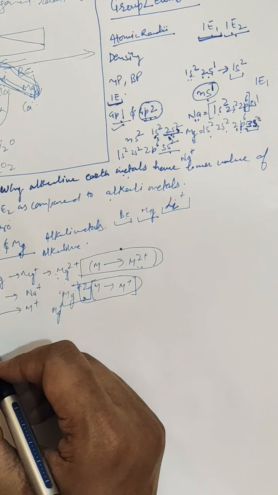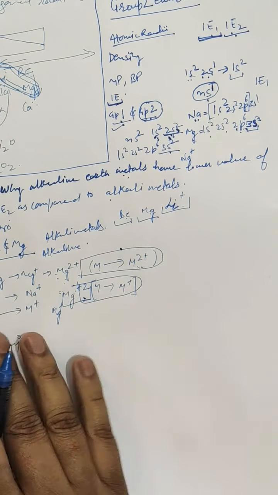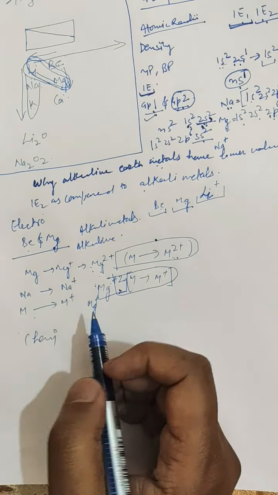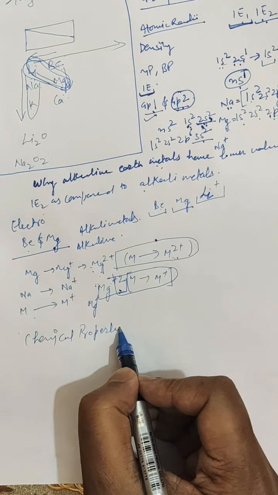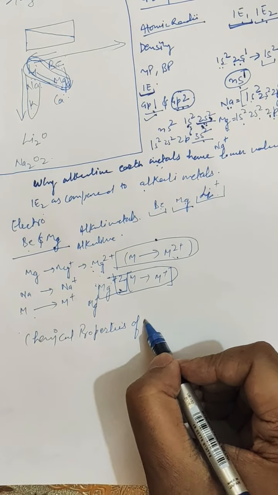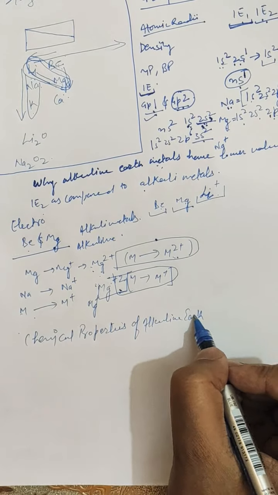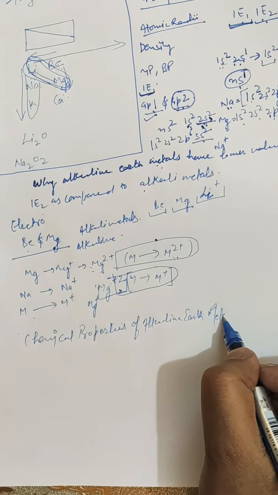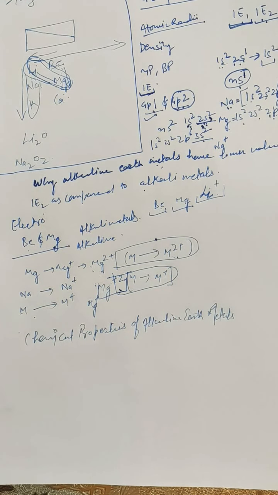So next are the chemical properties of the alkaline earth metals. First of all, formation of oxides.